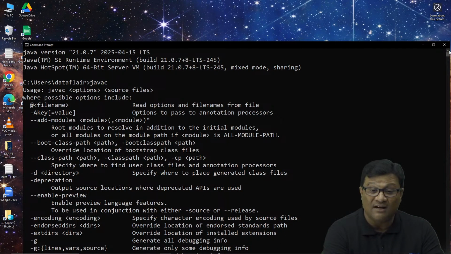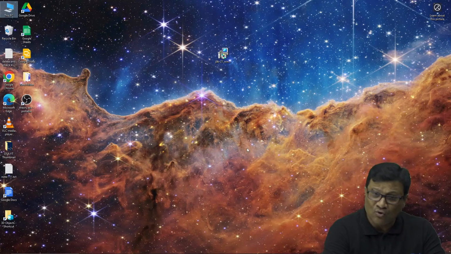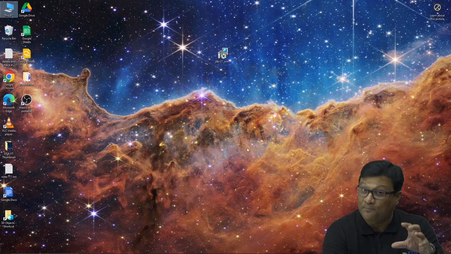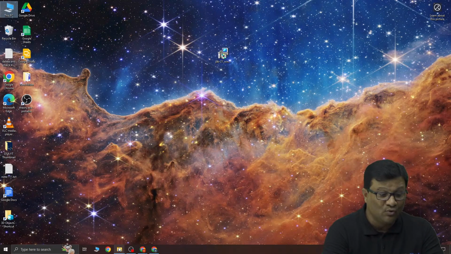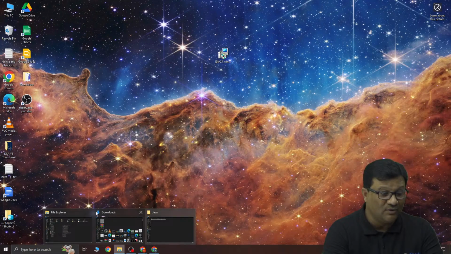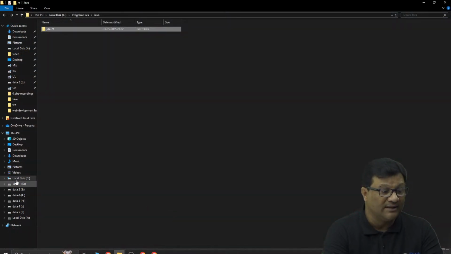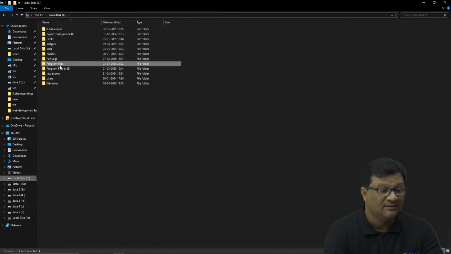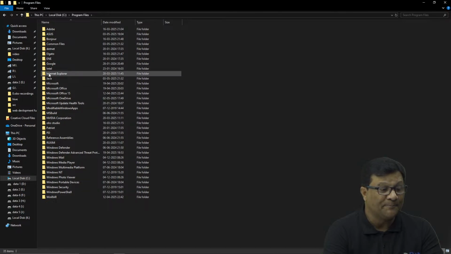So how to set the Java path? To set the Java path permanently, you have to go to this bin folder. Like C drive, Program Files, and then Java.